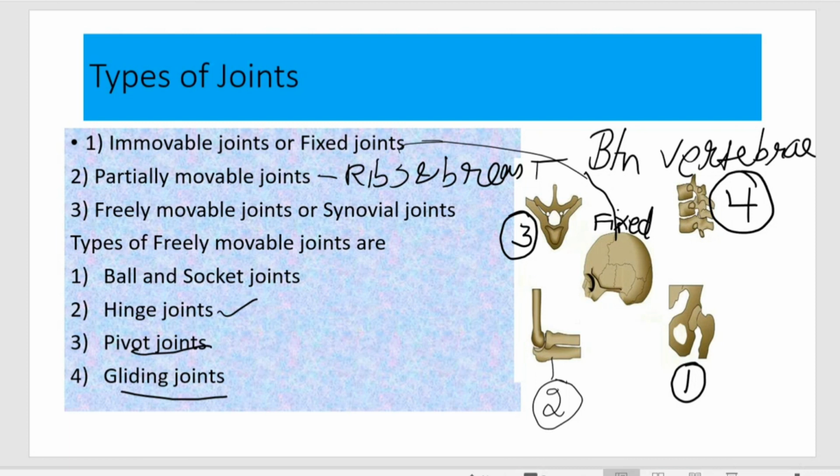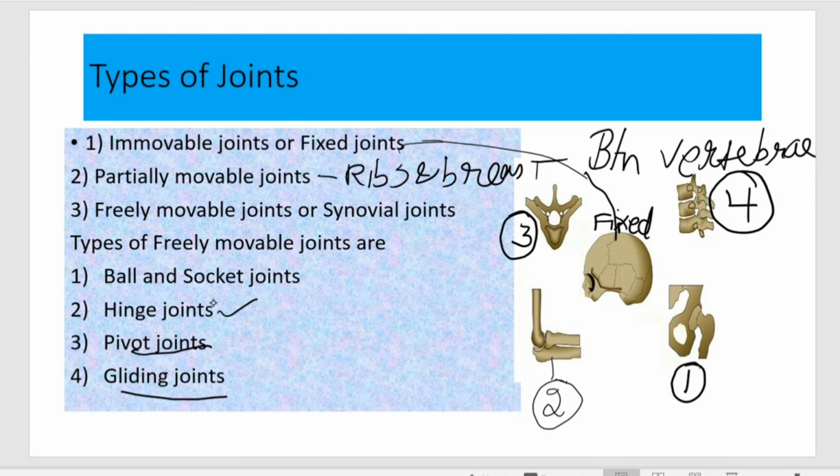That is the connection at your shoulder joint, as well as the connection between the pelvic girdle and the longest bone of your body, the femur. It is connected with the help of the ball and socket joint. This is the ball and socket joint, first one.